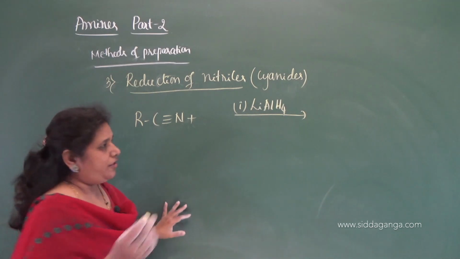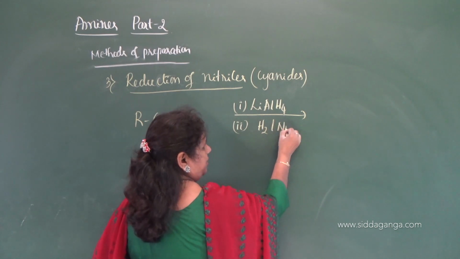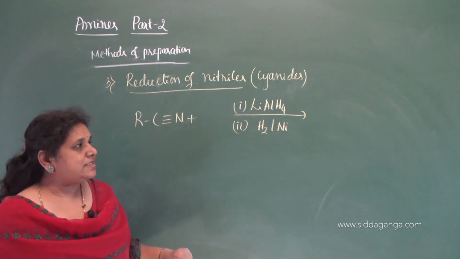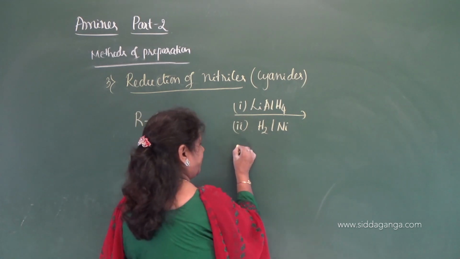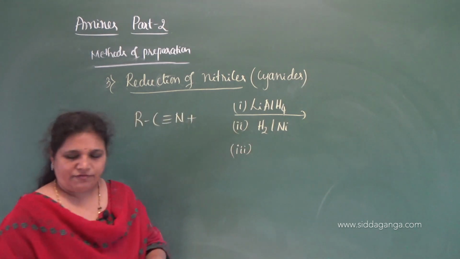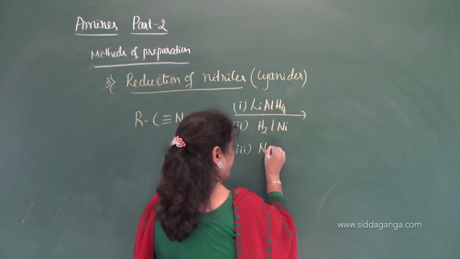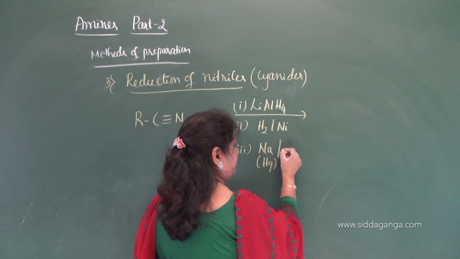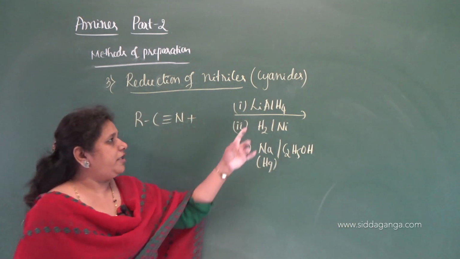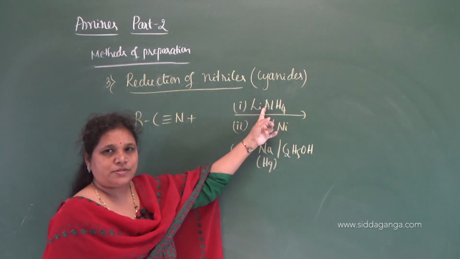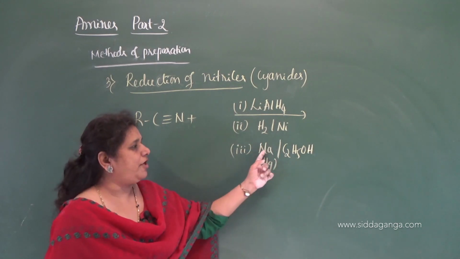Or else you can go with catalytic hydrogenation, that is passing hydrogen gas in the presence of Raney nickel. Or even you can use sodium metal and mercury in the presence of ethanol. So either lithium aluminium hydride, or catalytic hydrogenation, or sodium in ethanol.